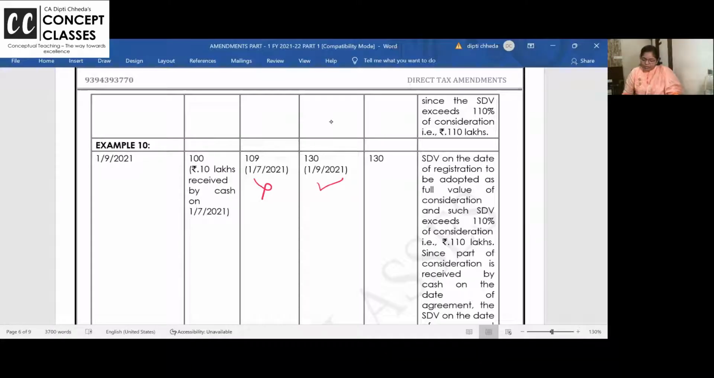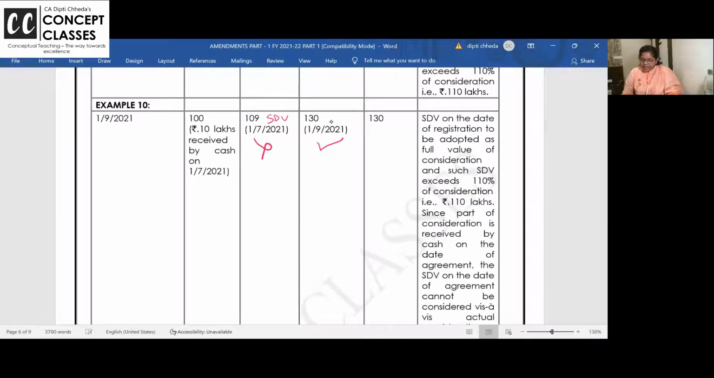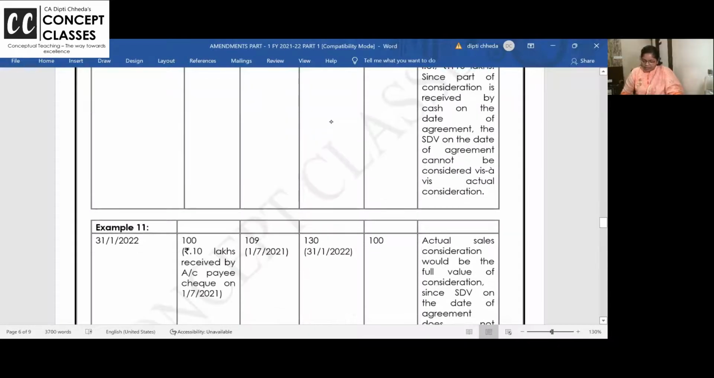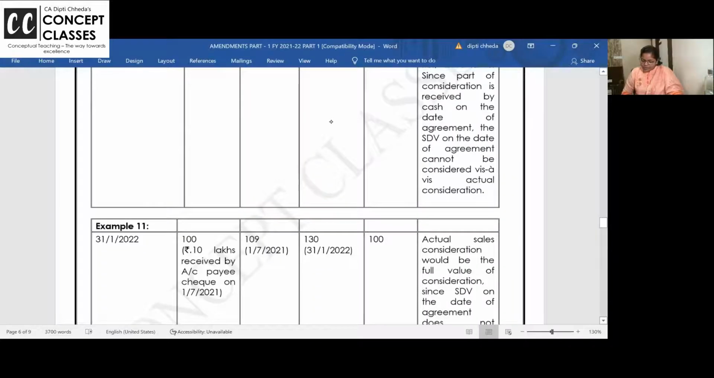Why? Because if you want to take the stamp duty value on the date of agreement, then you should have received a part in check, but 10 lakhs is received in cash, and 100 and 130, the difference is more than 10%. So the final answer is 130. Stamp duty value on the date of registration is adopted as it exceeds 110% of the actual consideration and part consideration is received in cash. So we cannot take the other. Let us go to the next example now.